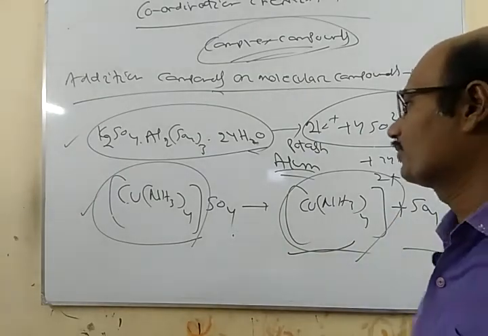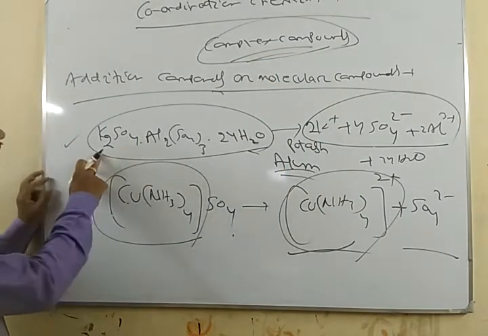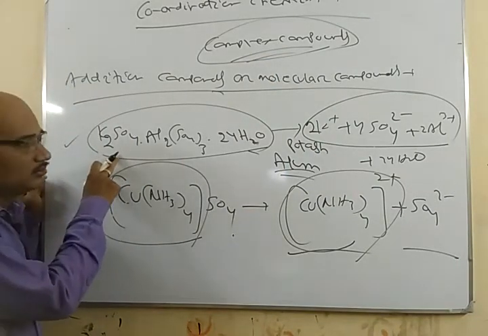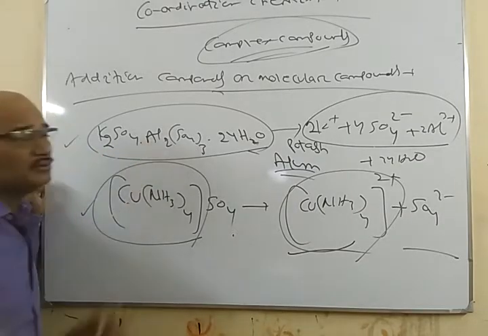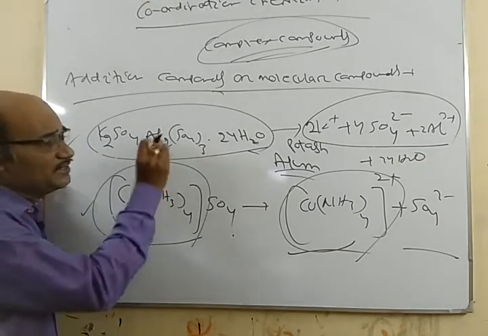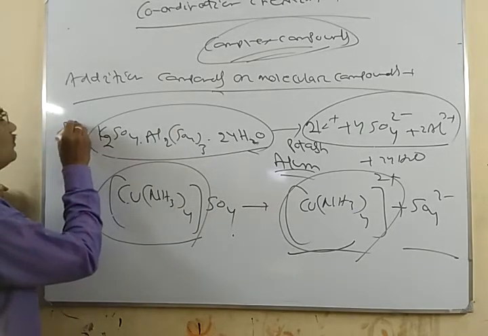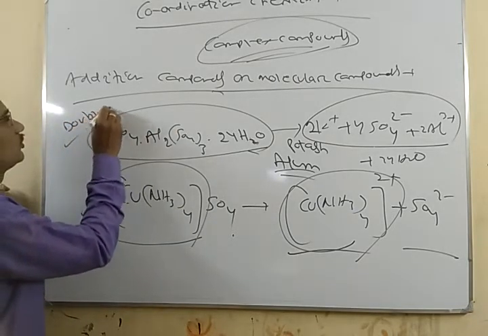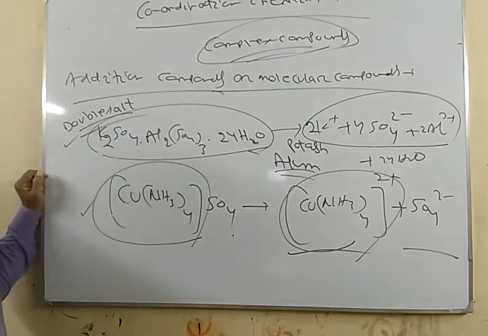So the compound which, on dissolving in water, completely dissociates into ions and loses its identity is called what? A double salt.